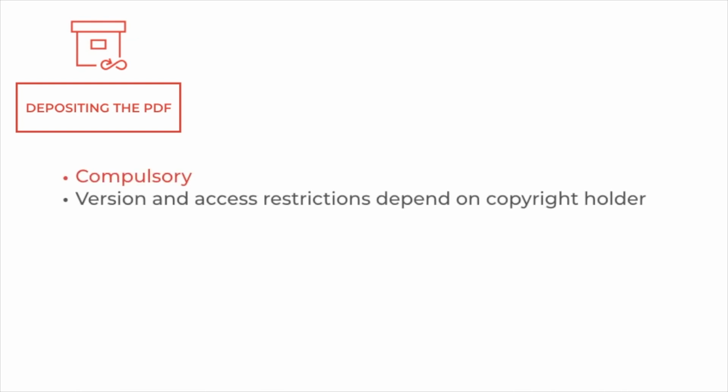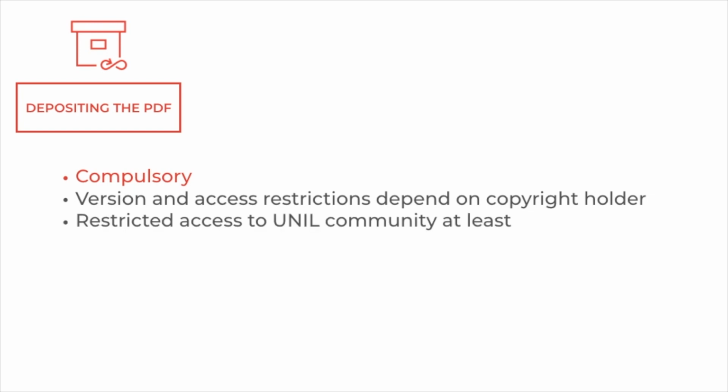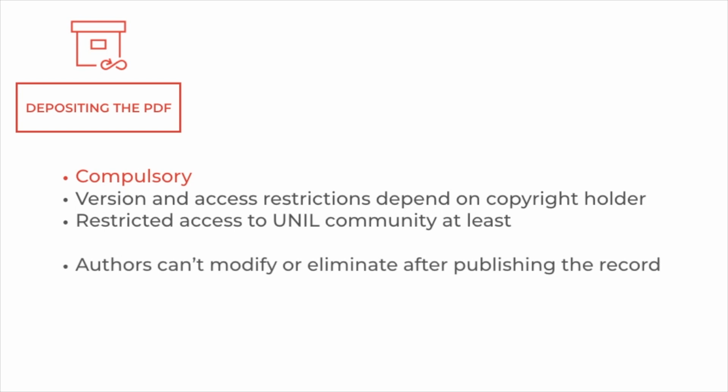The second step consists in depositing the PDF of the publication. This step is also compulsory, but the version and possible restrictions depend on the copyright holder, which is usually the publisher. Unlike the metadata in the previous step, authors cannot modify or eliminate a PDF after they've published the record. The last step, or sharing, concerns open access.